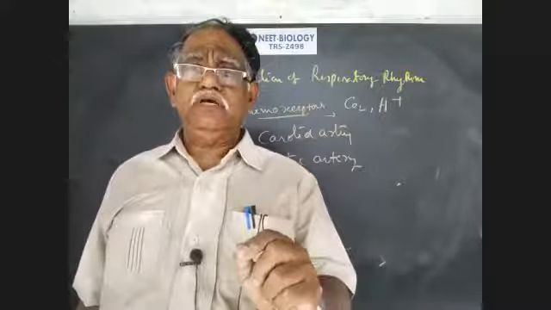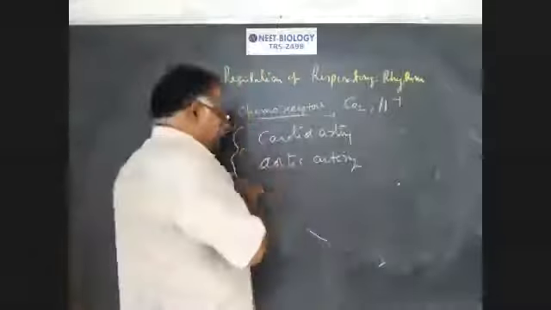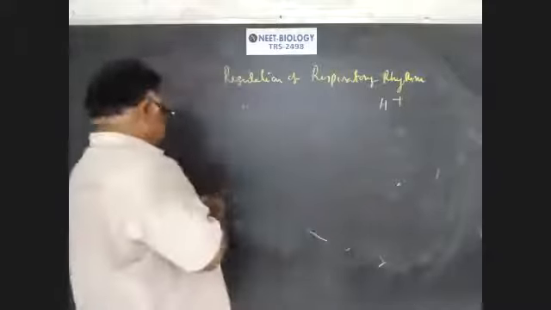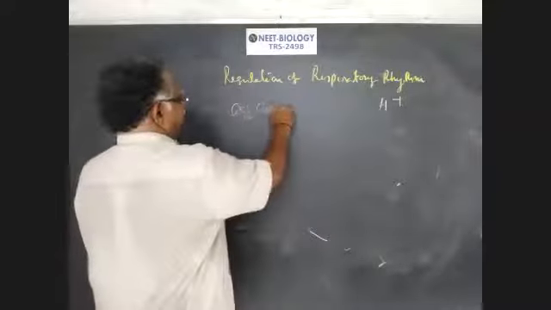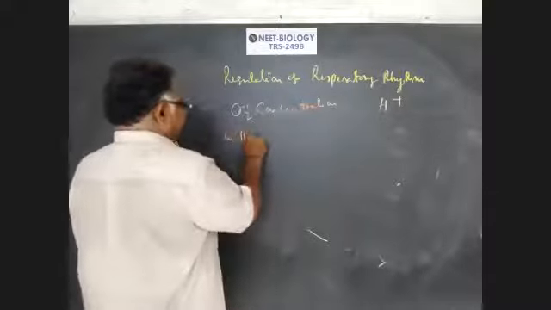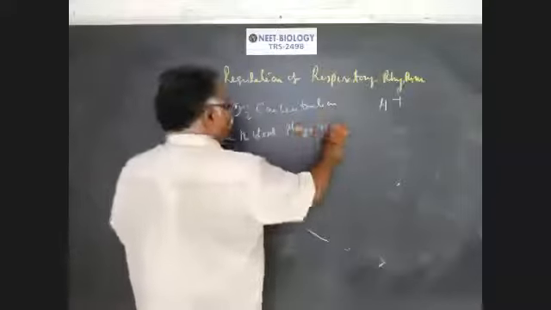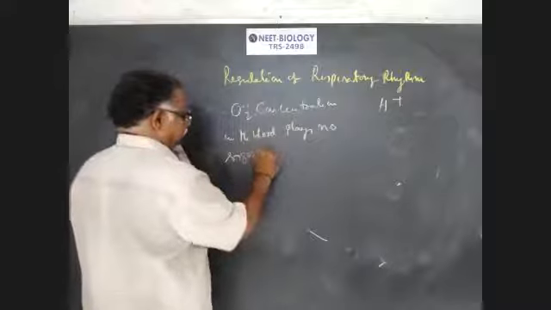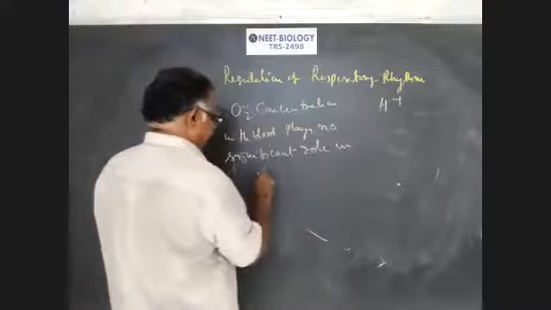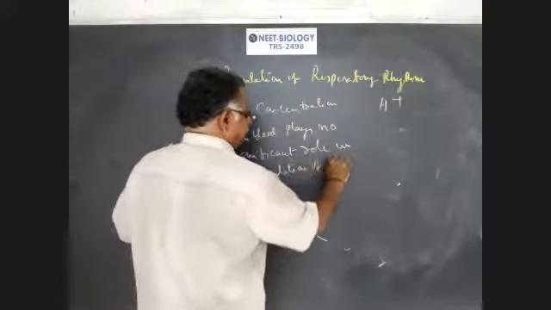Oxygen has no significant role in the regulation of respiratory rhythms. Oxygen concentration in the blood plays no significant role in regulation of respiratory rhythm.